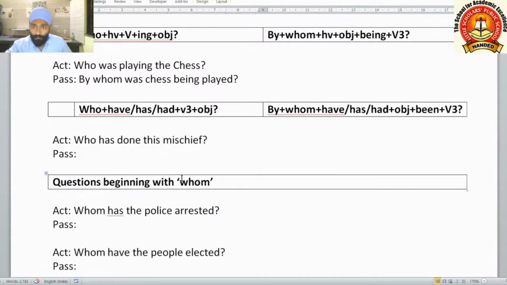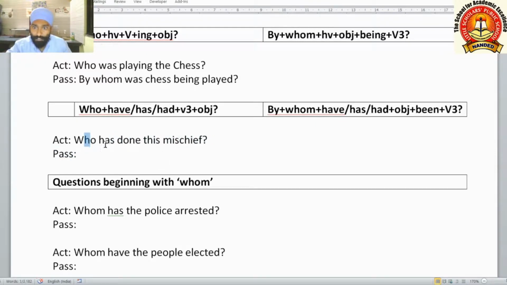Now let us see who questions having the perfect structure, perfect tense. If has, have or had is there, how to change? Who plus have, has or had plus V3 form of the verb plus object plus question mark. You know that if perfect tense is there, how to change it into passive? In passive we take been, B-double-E, been plus V3 form of the main verb. So the structure is by whom have, has or had plus object plus been plus V3 form. Who has done this mischief?